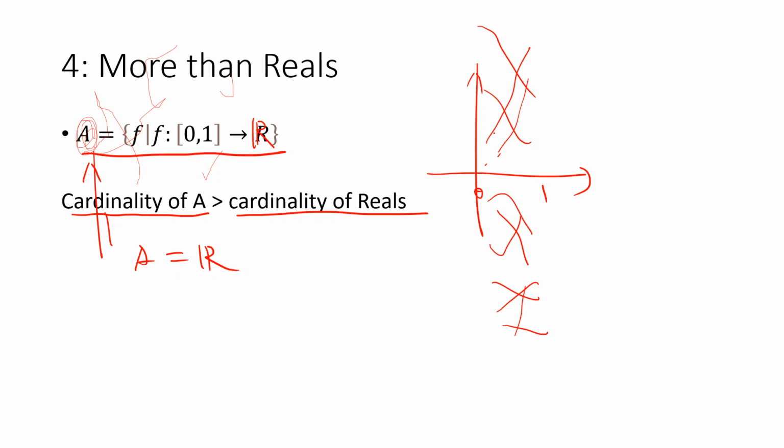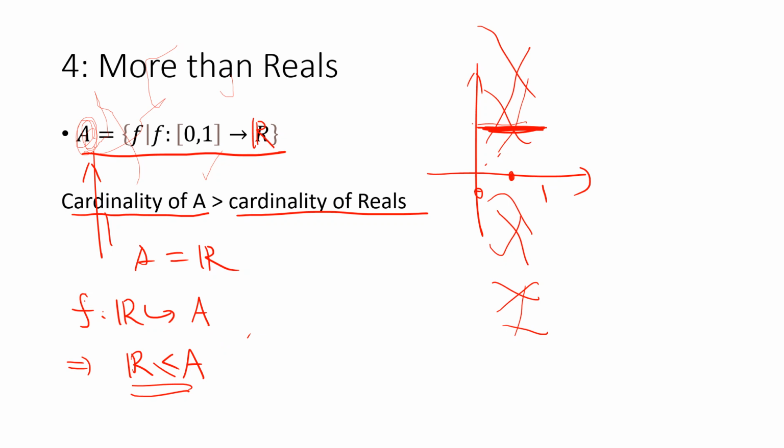By definition, we can consider constant functions, right? So we have a map from R to A sending each real number to a constant function. So that means the cardinality of A is greater than or equal to R, right? Because if you take any real number, I can just create a constant function, and they're all different.